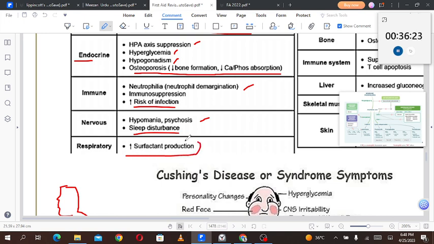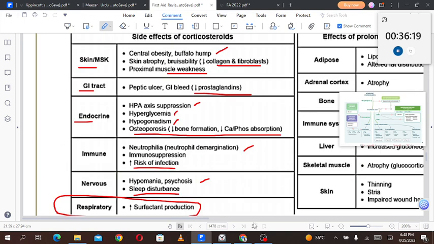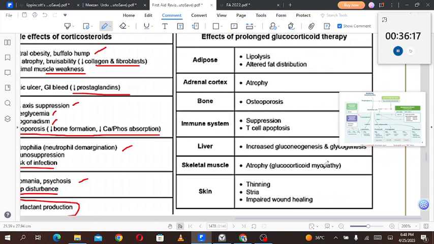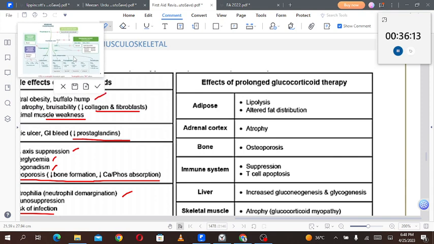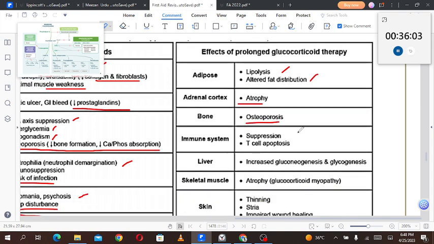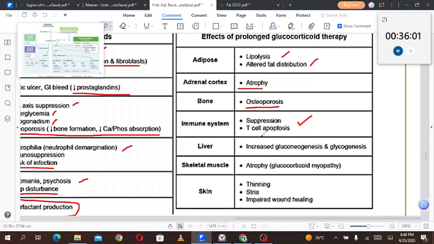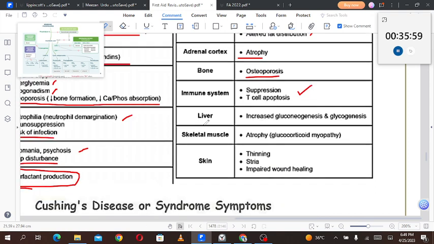The respiratory system shows increased surfactant production. Coming to this point over here, this is the effect of prolonged glucocorticoid therapy. I guess it is similar to that, but some more detailed version of it. Adipose tissue will show lipolysis and altered fat distribution. Adrenal cortex will show atrophy. Bone will show osteoporosis. The immune system will show immune suppression and T cell apoptosis.